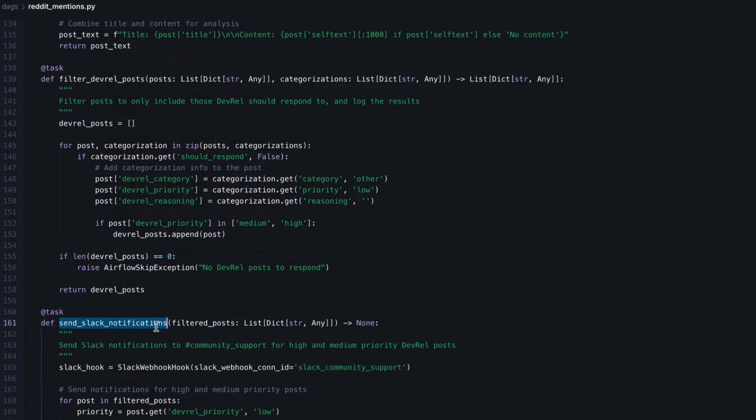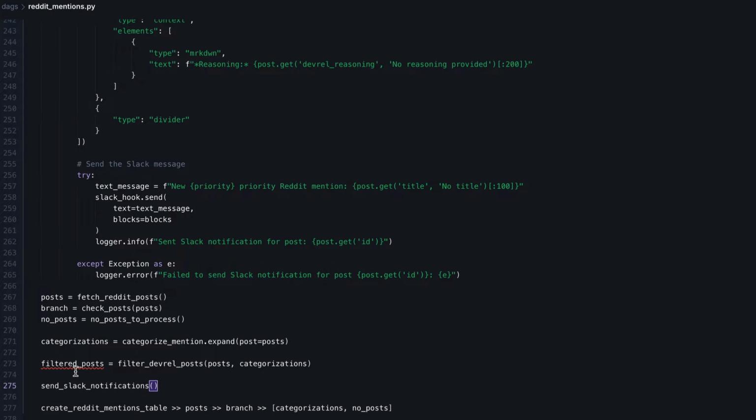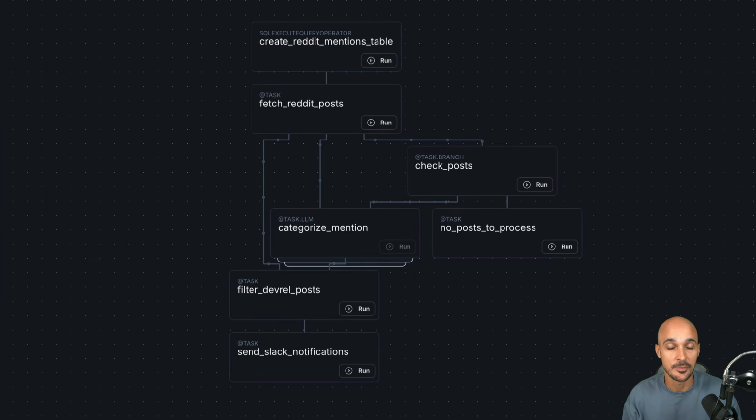The last step is to define the dependency at the bottom of the DAG. So let's do it right here. We can just put filtered post. And if you save the file and take a look at the Airflow UI, you should be able to see the following data pipeline with the last task, send Slack notifications. All right, so that's it for this project.